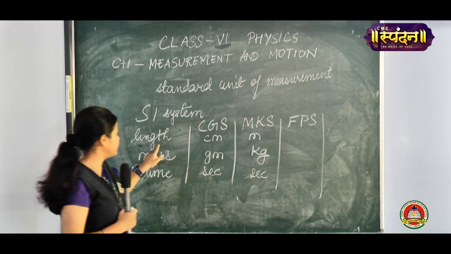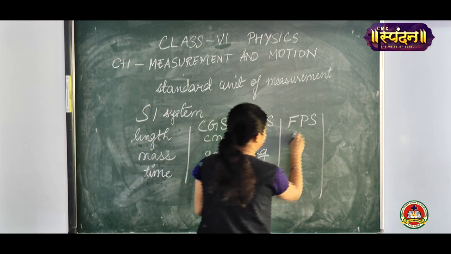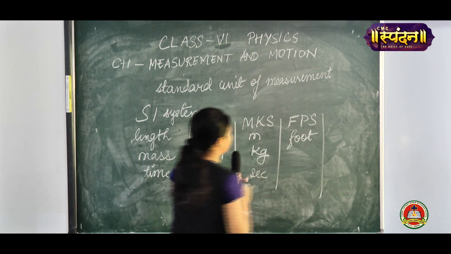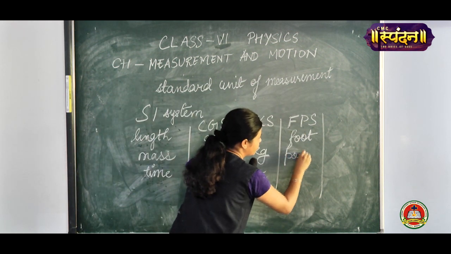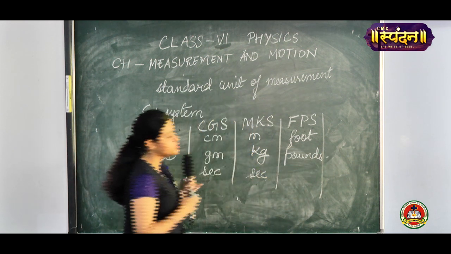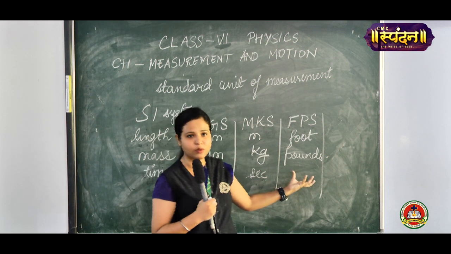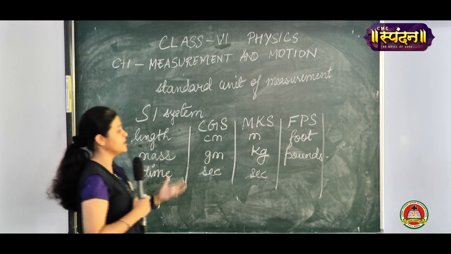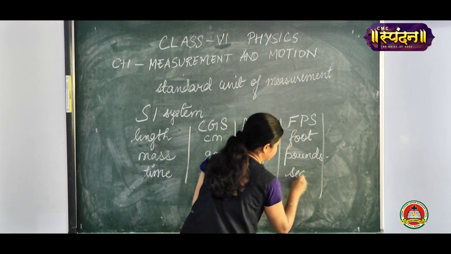How will you relate F with length? It will be foot. P with mass will be pounds. Even now, pounds are used by many Englishmen, right? For quantity they relate it with pounds, that is, the weight of this body is this much pounds. Then time was again seconds.